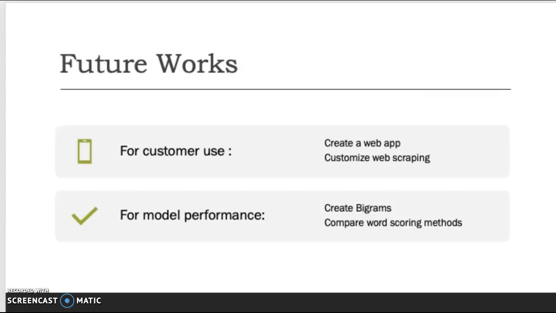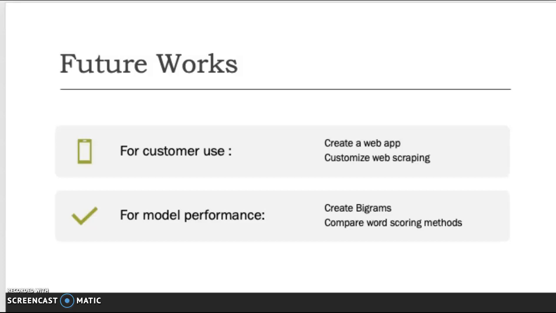As future work, for customer use, I would create a web application out of this model prediction. And also web scraping can be adapted to any product website other than Amazon. So it's not just for Amazon products. It could be adapted to any company's website, any company's product reviews.